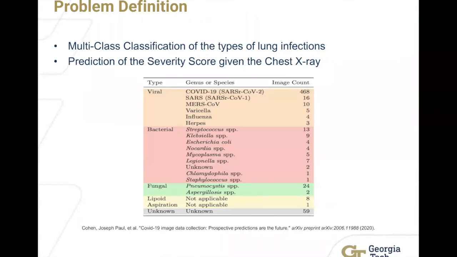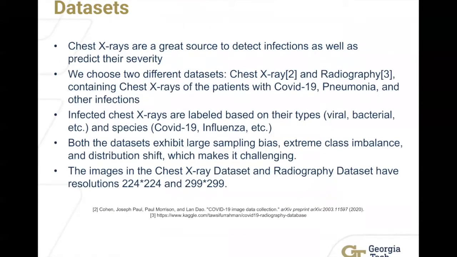Towards this, our project aims at developing a machine learning framework that can identify infection types as well as predict their severity. In this project, we are going to use two datasets, namely the chest X-ray dataset and radiography dataset, which contains chest X-ray images of the patients with COVID-19, pneumonia, and other infections. The images are annotated with the type of the infection as well as their severity in terms of the spread as well as the amount.